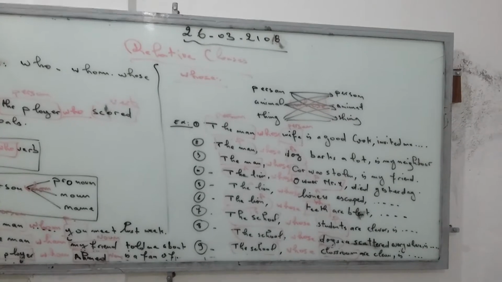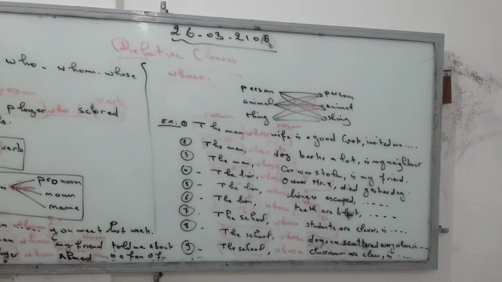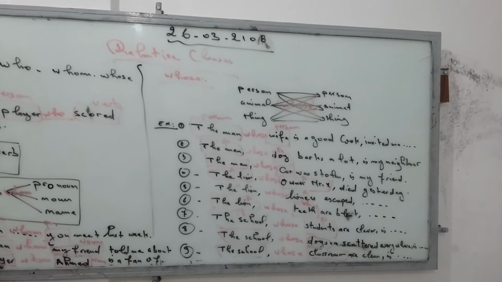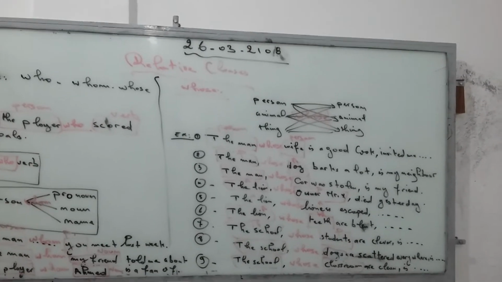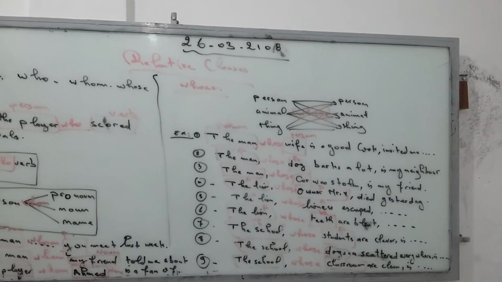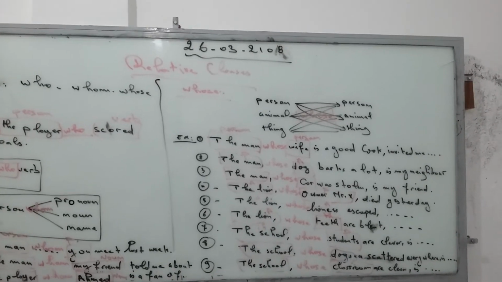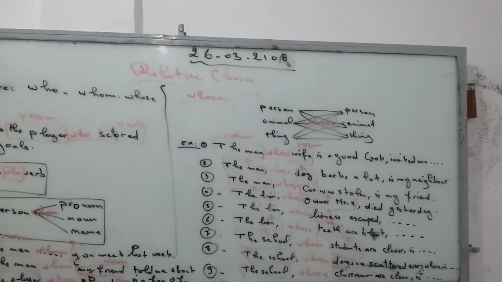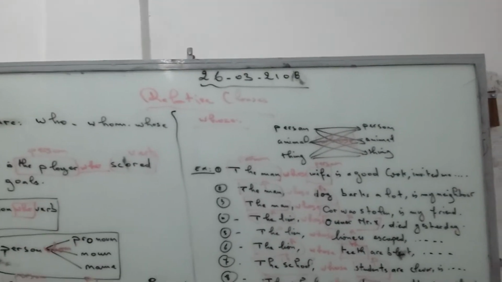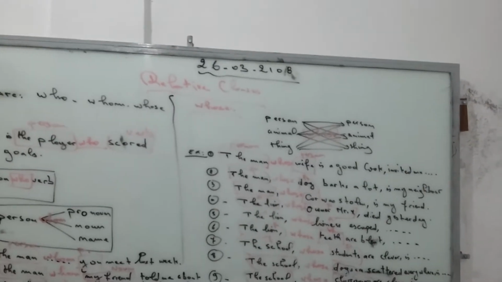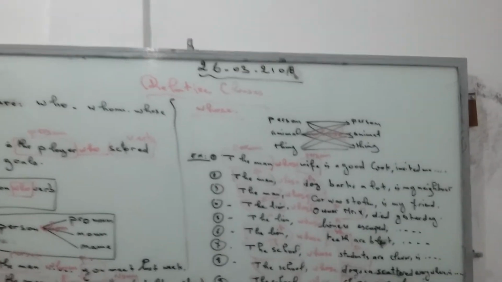So let's talk about the first one. The man whose wife is a good cook invited me to the dinner. So the man whose wife. The man is a person, and wife is a person. So person, we put the relative pronoun whose. The man whose wife is a good cook invited me to the dinner. So invited me to the dinner, meaning the complement of the sentence after the clause, is called a restrictive clause. Okay. So in the first example we have person, so we put the relative pronoun whose.